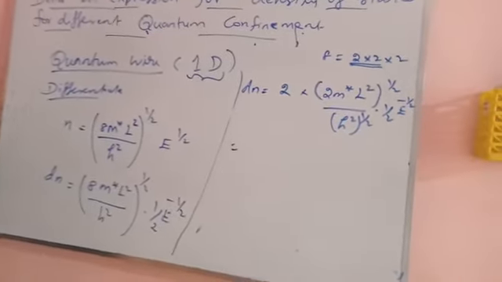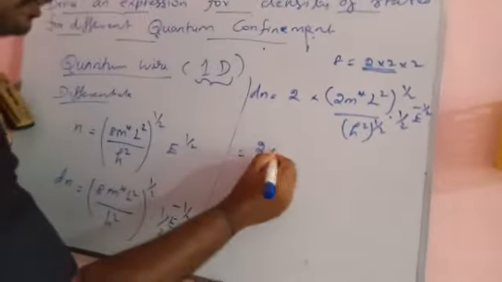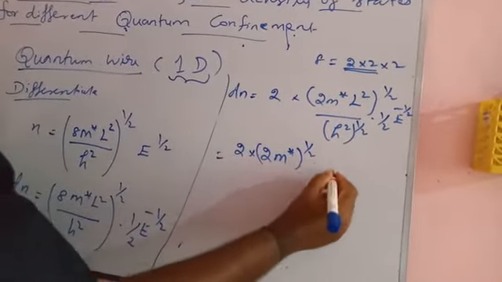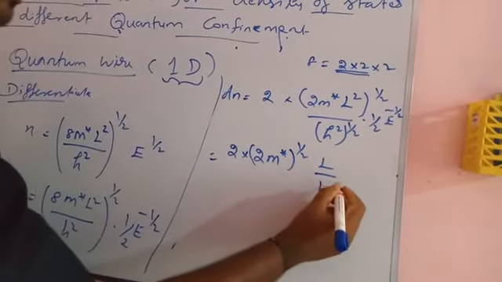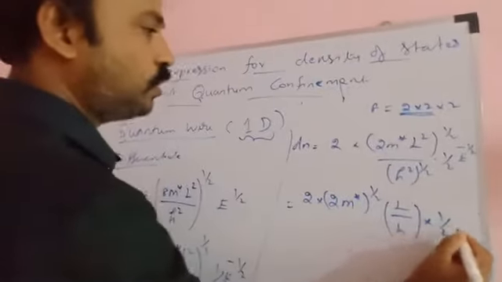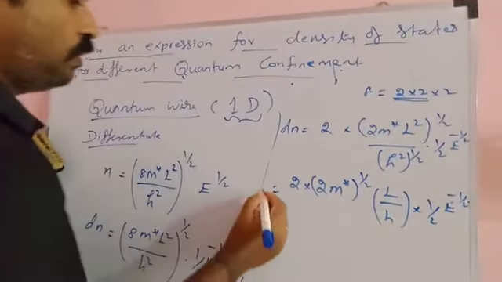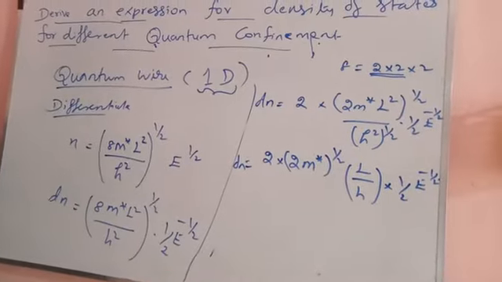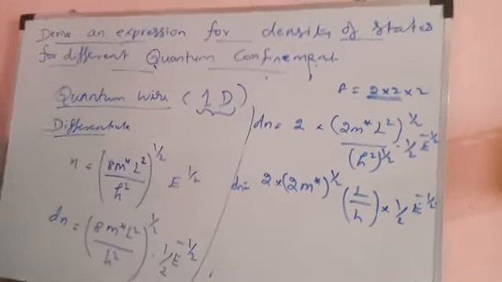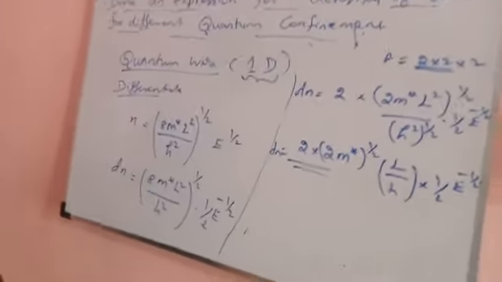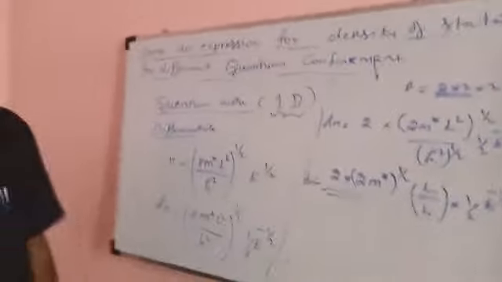That is, once again, 2 into (2m star) the whole power 1 by 2 into L by h, because L squared power 1 by 2 is L, h squared power 1 by 2 is h, into 1 by 2 e power minus 1 by 2. This is the value of dn. So next, another formula: n is already this value of dn. This dn value is going to be substituted in the previous formula.